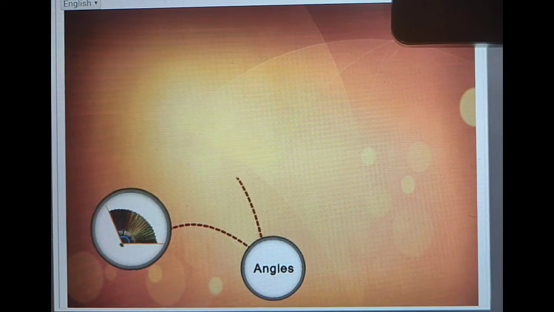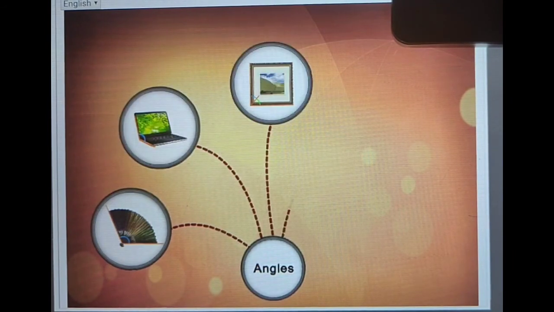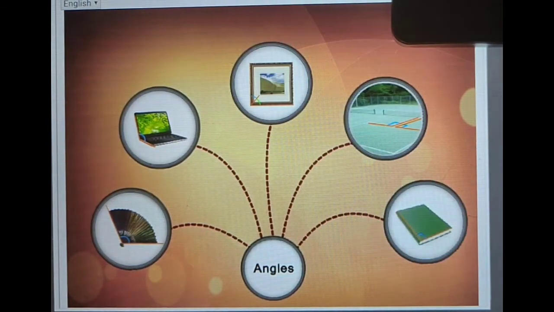So children, angles are all around us. We can classify them according to the size and measure them in degrees.